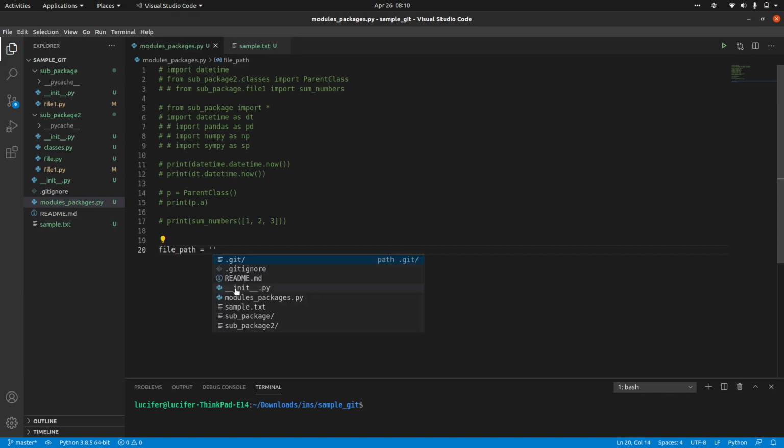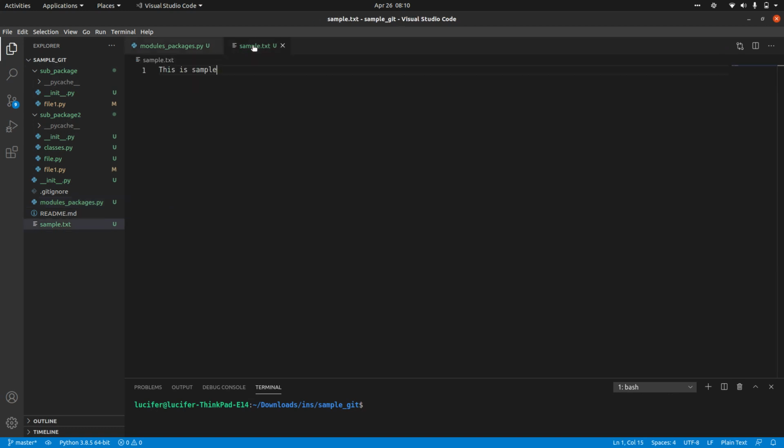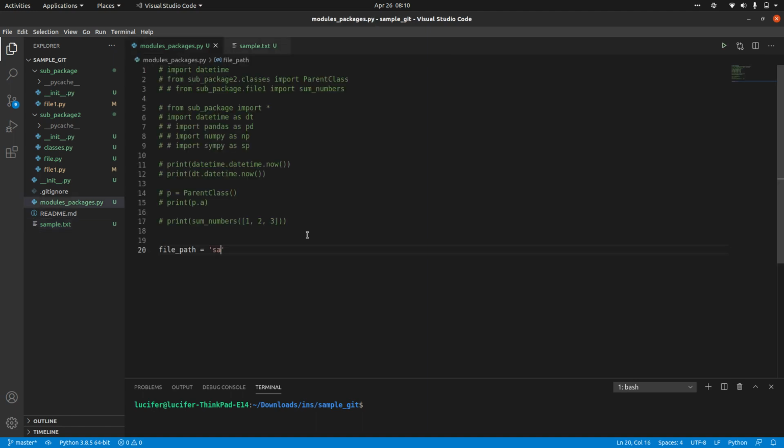Since both these files, modules and sample.txt, are directly in the sample git folder with no extra path, you can directly mention the file name.